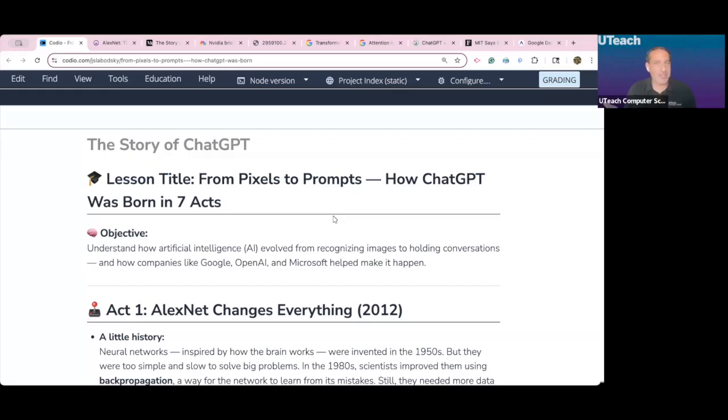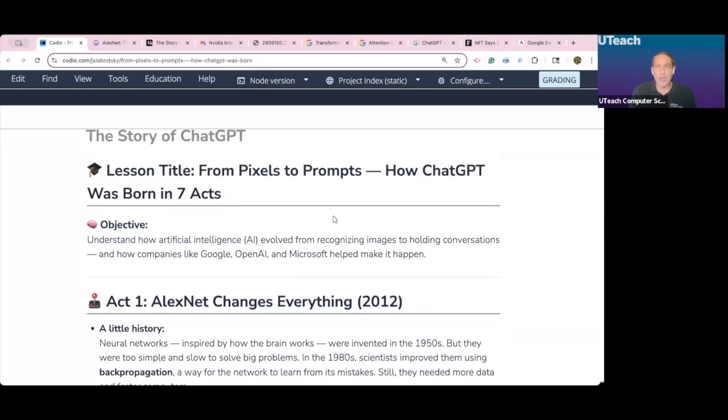But let's dive right in and talk about how the heck did ChatGPT just suddenly appear in our lives, and how did it upend everything? So let's start off by talking about the main players involved in this story, because we all know about OpenAI, the creators of ChatGPT. But really, the story of ChatGPT is a Google story. And then in the end, it becomes a Microsoft story.